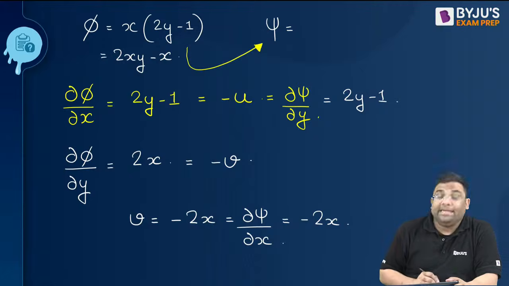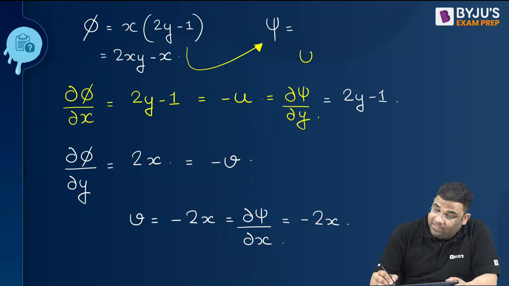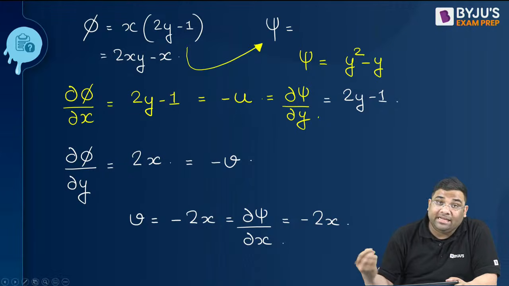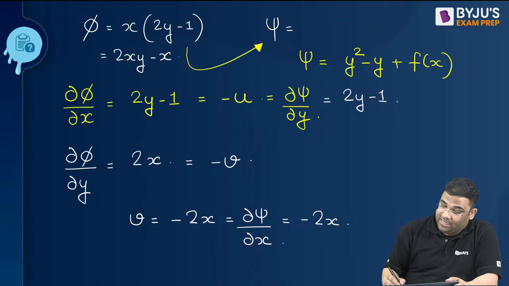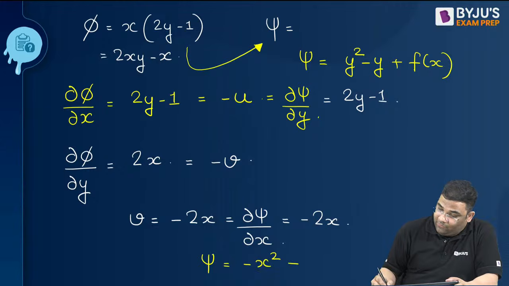Now if I integrate it, so psi will come how much? If I integrate, I'll get 2y square by 2, so y square minus y. I'm integrating with respect to x, so a function of x. And here I'll integrate with respect to x, so it will be minus x square, plus a function of y.